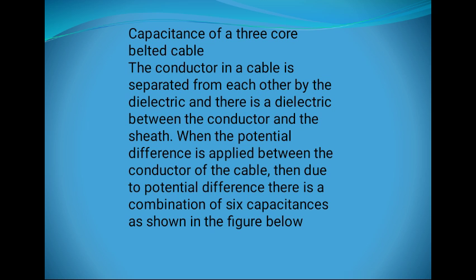Now next is capacitance of a cable or capacitance of a 3-core belted cable. Conductors in a cable are separated from each other by the dielectric, and there is a dielectric between the conductor and the sheath. When the potential difference is applied between the conductors of the cable, then due to potential difference there is a combination of 6 capacitances as shown in figure.